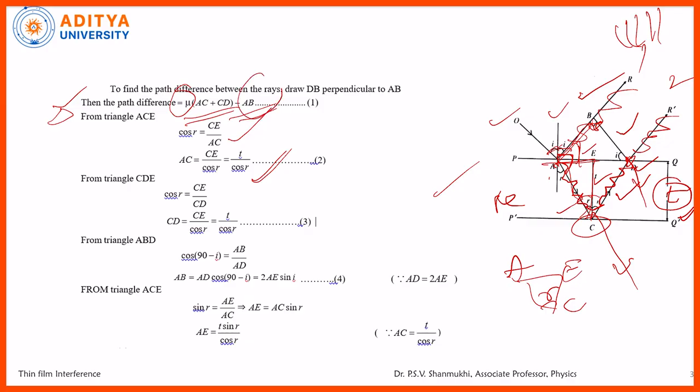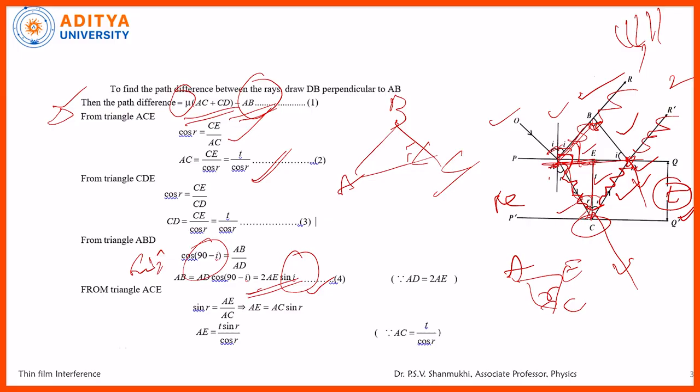Next, to get this AB, take the triangle ABC. This is A, B, C. So this is i. I take sin i. Sin i is equal to, instead of cos of 90 minus i, you take sin i, it is equal to AB by AD. Actually this AD is equivalent to AE plus ED. Automatically we get AB is equal to 2AE sin i.